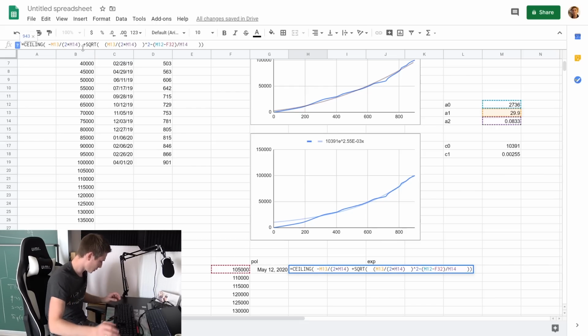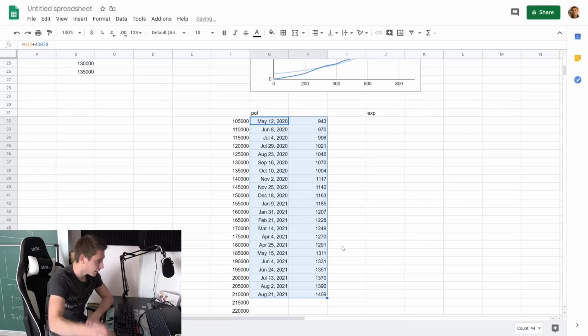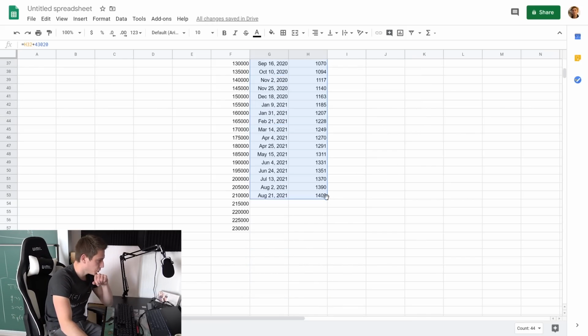I think the fix was to just put this into dollar signs. Everything needs to be put into dollar signs except for our y value that we are going to change all the time. Please work. Hey, it did work out. Okay, nicely. This is for the polynomial approximation.